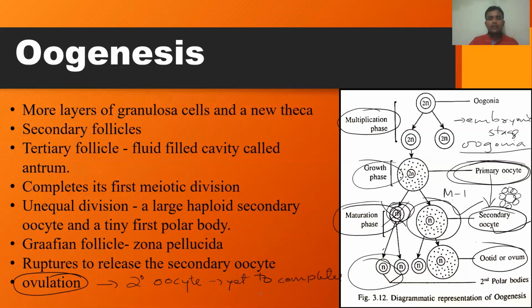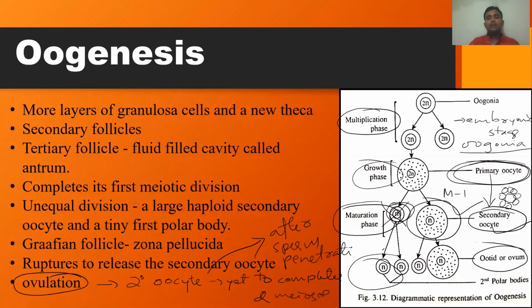So the egg produced during this ovulation is not completely developed. That means it will complete the second meiosis later. Remember, the second meiosis takes place only after the sperm penetration. Only after the sperm penetration.